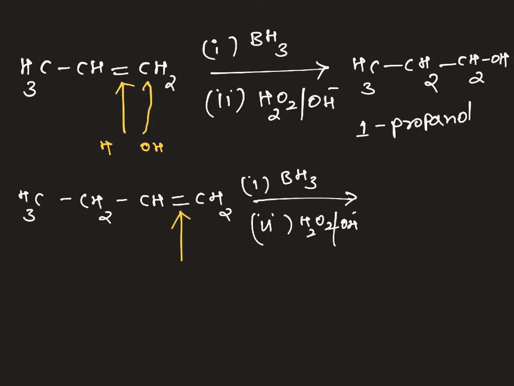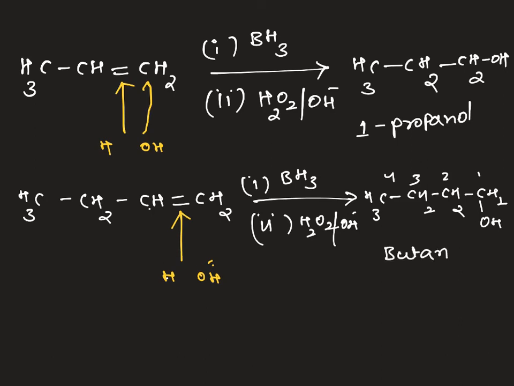We have to look at the double bond, and OH is attached at the carbon containing more hydrogens. CH3 CH2 CH2 CH2OH. 1, 2, 3, 4. Which product did we get? Butanol, 1-butanol.